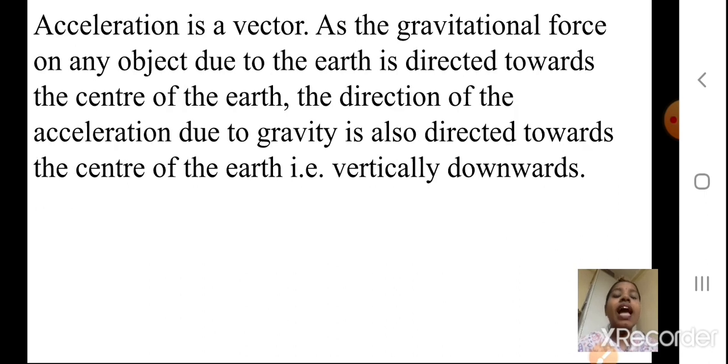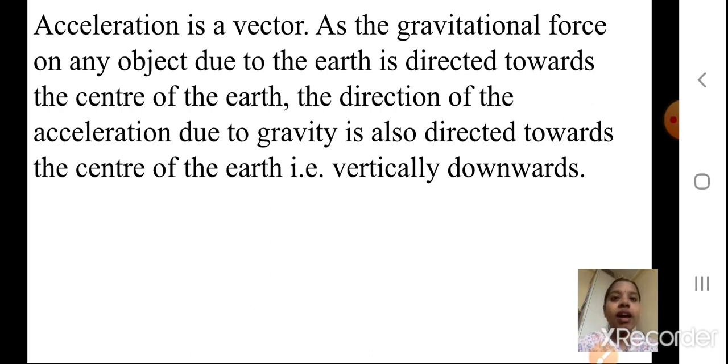Now acceleration is a vector quantity. I hope you remember what scalar and vector quantities are. Here is a small assignment for you: find out the definitions of scalar and vector quantities.